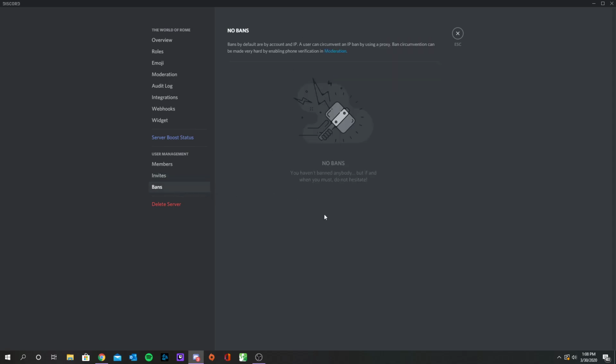Bans. Since you don't have anybody banned, they won't appear here. But when you do ban somebody, let's say you ban somebody on accident, you can come here and unban them. Pretty nice. And then if you ever feel the need, you can use this for years and years to come because you're going to have ownership of it, but you can just delete the server if you ever feel like you need to.